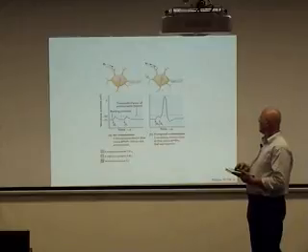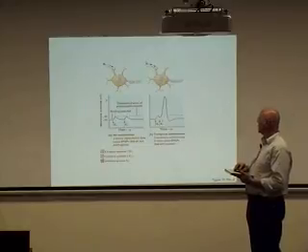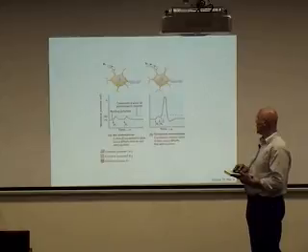Here in the second example, we have two EPSPs, one right after another. So here's one EPSP, and then we create another EPSP, and that second EPSP adds to the first one. We reach threshold, and the neuron fires. We create the action potential. So that's temporal summation: the EPSPs adding up over time to reach threshold to create an action potential.